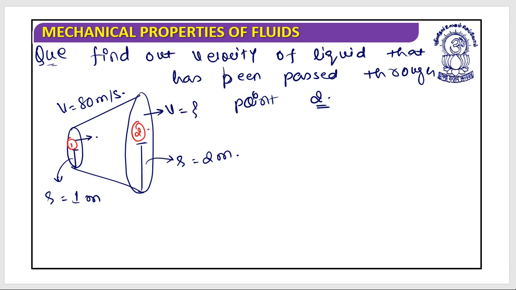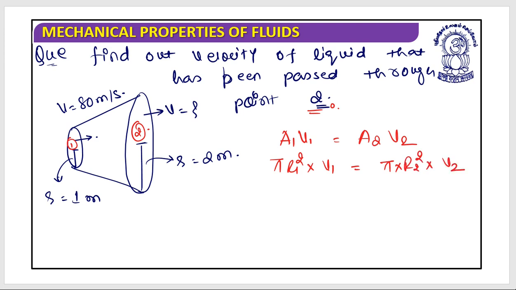How can we do this? What is to be done? What we understand is that you need to do this. It's A1 V1 that should be equal to A2 V2. For A1, it is pi into R1 square multiplied by velocity 1. This is equal to pi into R2 square multiplied by velocity 2.